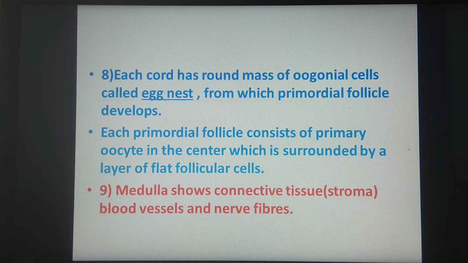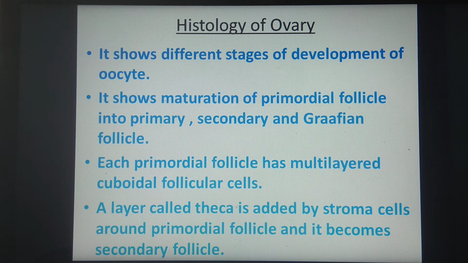We are going to see the next part, that is the histological structure of the ovary, which consists of various stages of development of the oocyte. As we have seen, primordial follicles develop into primary, primary develops into secondary, and the secondary follicle develops into the Graafian follicle. Then each primordial follicle has multi-layered cuboidal follicular cells, and the layer of theca is added from stroma cells around the primordial follicle, and it becomes the secondary follicle.